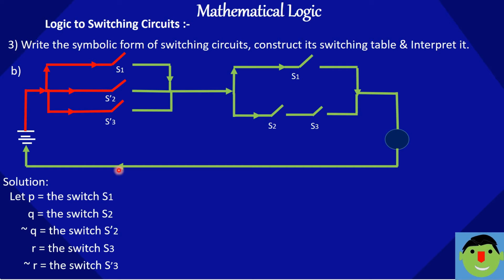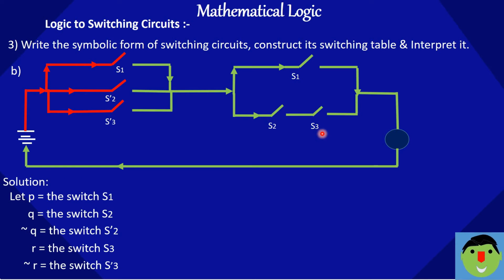Negation of Q is nothing but S2 dash, negation of R is nothing but S3 dash, and let R be the switch S3. We can write in the bracket P or negation Q. So these switches are in parallel, and the connective which is used for parallel is nothing but OR. So P or negation Q or negation R, bracket complete, and P or in the bracket Q and R.